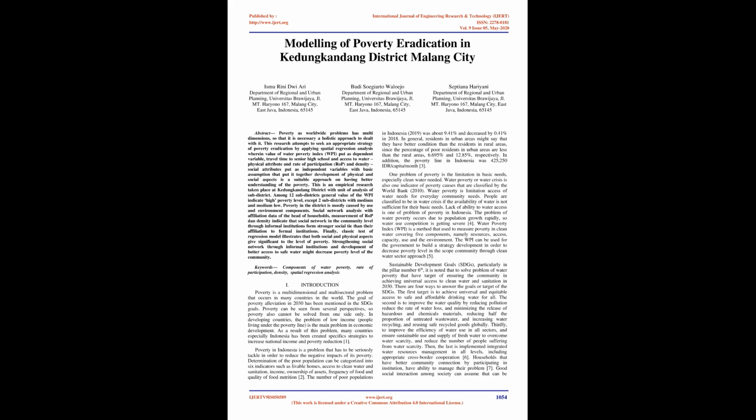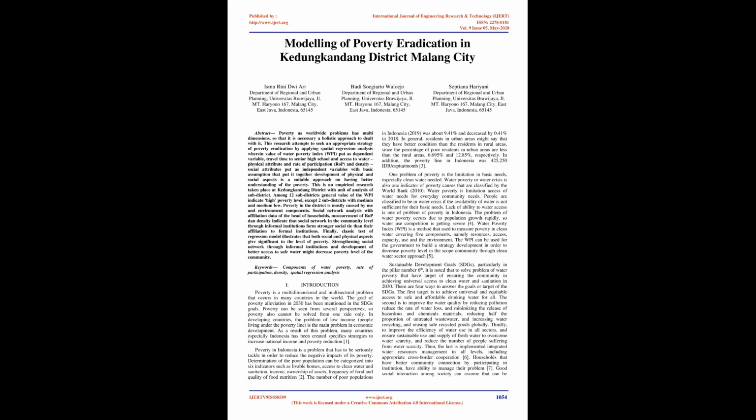Among 12 sub-districts, the general value of the WPI indicates a high poverty level, except for 2 sub-districts with medium and medium-low. Poverty in the district is mostly caused by the use and environment components. Social network analysis with affiliation data of the heads of households, and measurement of ROP and density, indicate that social networks at the community level through informal institutions form stronger social ties than affiliation to formal institutions.